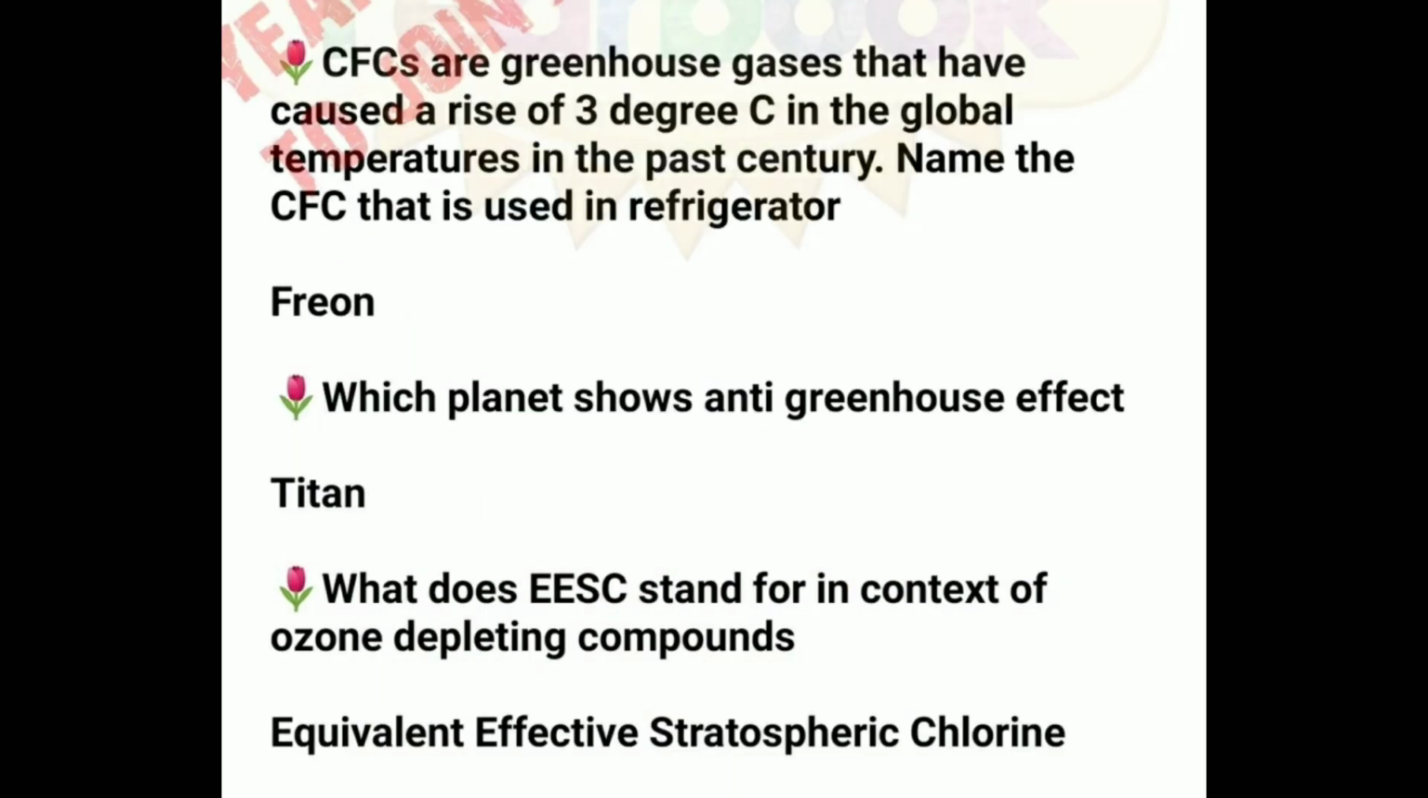CFCs are greenhouse gases that have caused a rise of 3 degrees Celsius in global temperatures in the past century. Name the CFC that is used in refrigerators. Freon. Which planet shows the anti-greenhouse effect? Titan. What does EESC stand for in the context of ozone depleting compounds? Equivalent effective stratospheric chlorine.